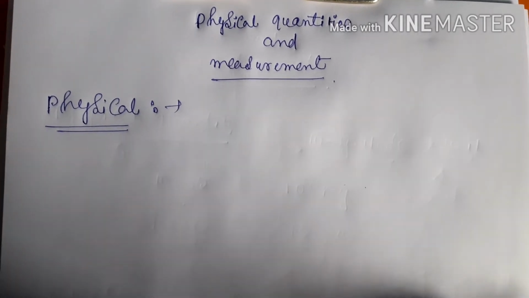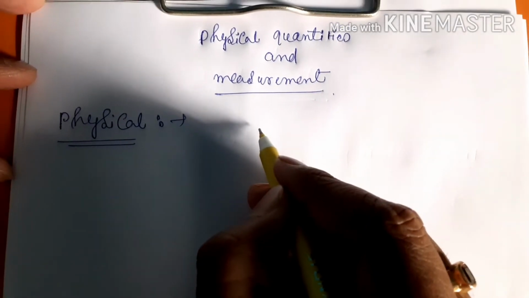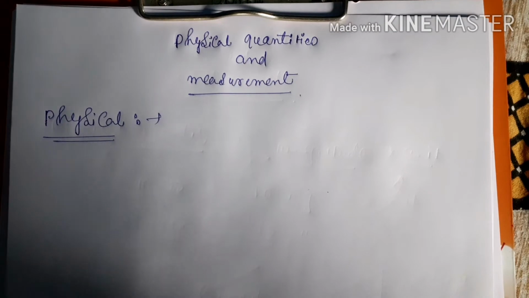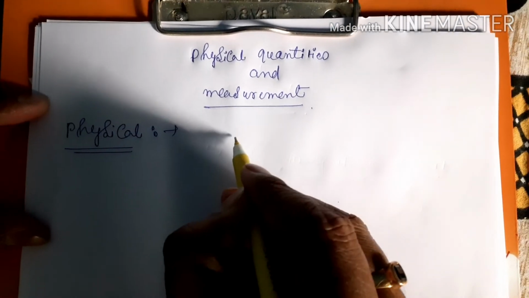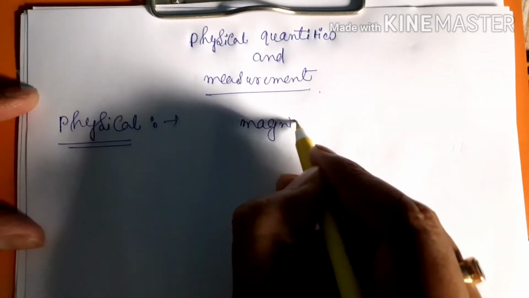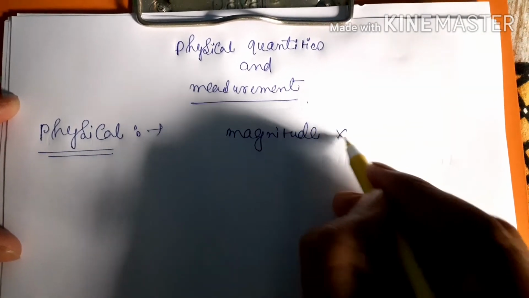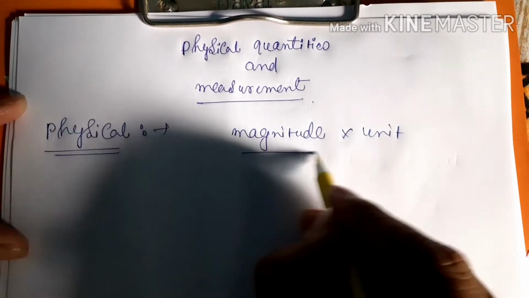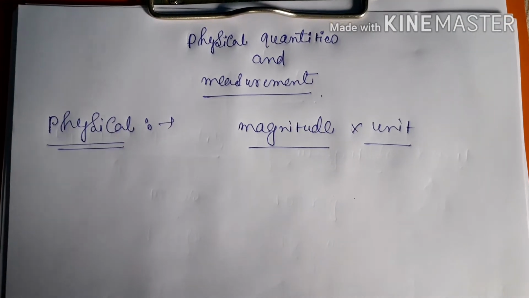So physical quantity depends on two factors. First one is the magnitude and second one is the unit. With the help of these two things you can easily measure any type of physical quantity.